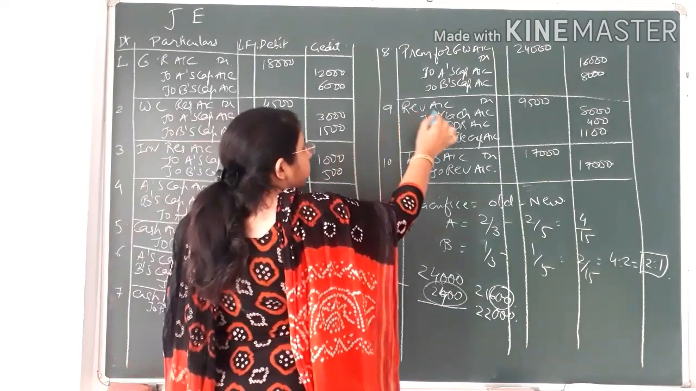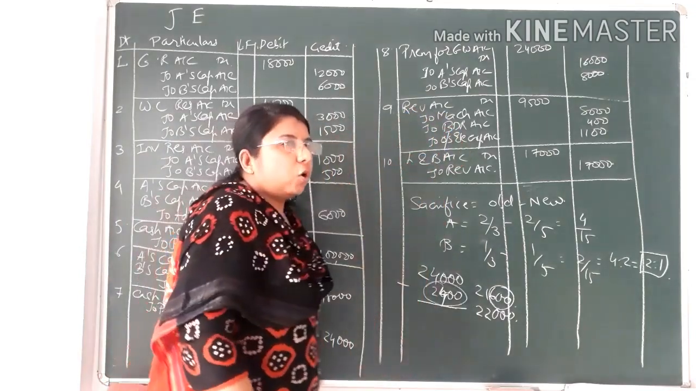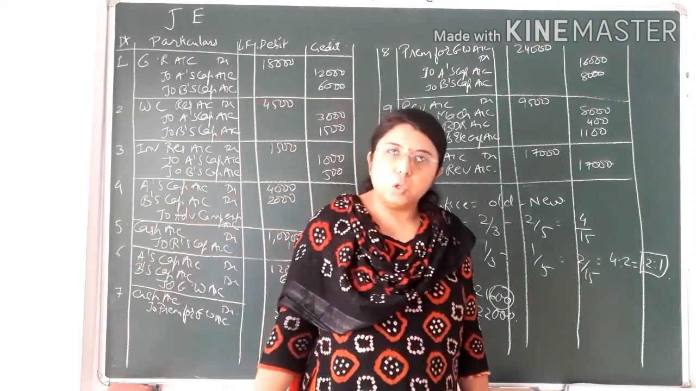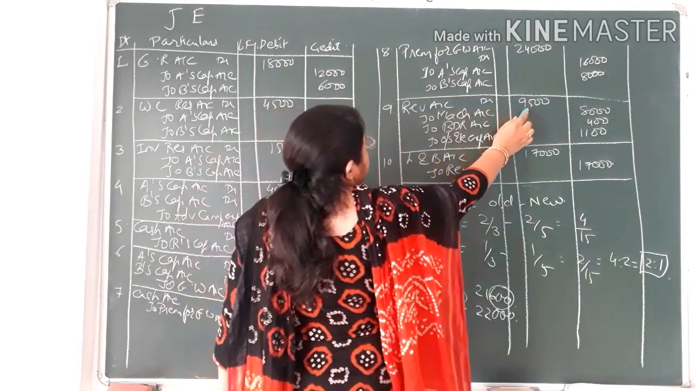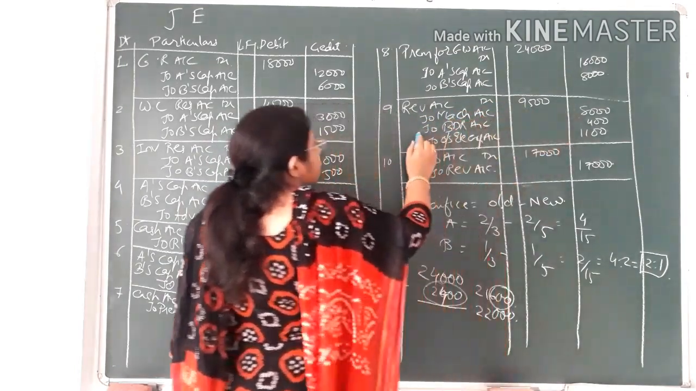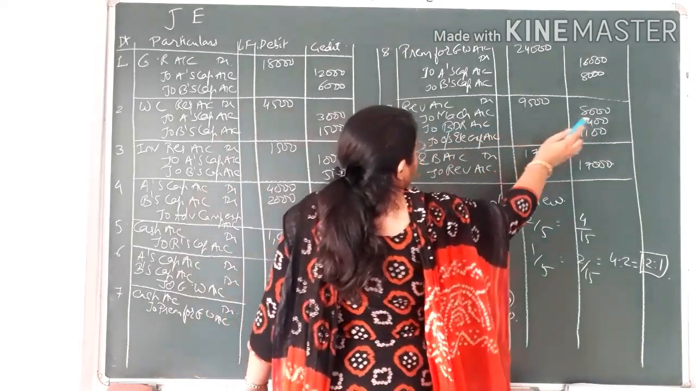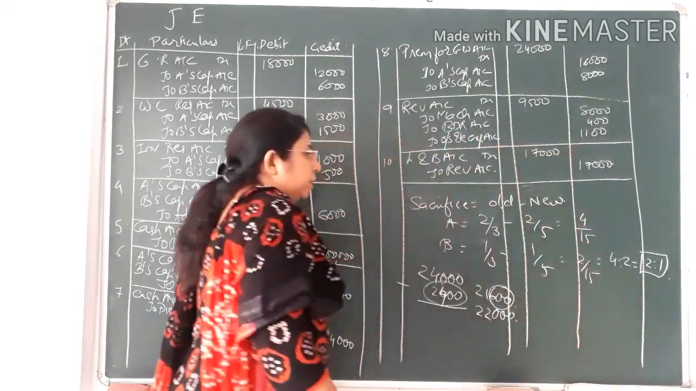You can write a separate entry for machinery, a separate entry for bad debt reserve, and a separate entry for outstanding electricity expense also. So the entry you can see is revaluation account debit 9,500, to machinery account credit, that is 8,000, to BDR account credit, that is 400, to outstanding electricity expense account credit 1,100.